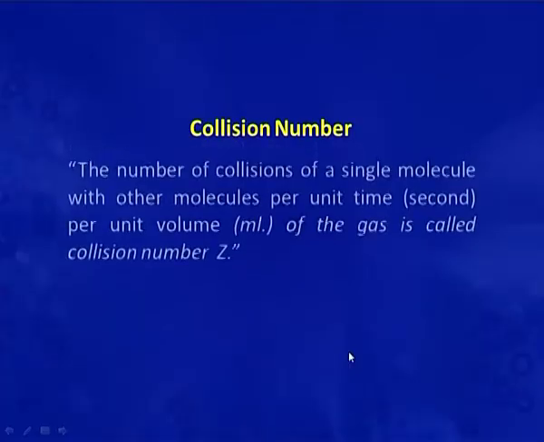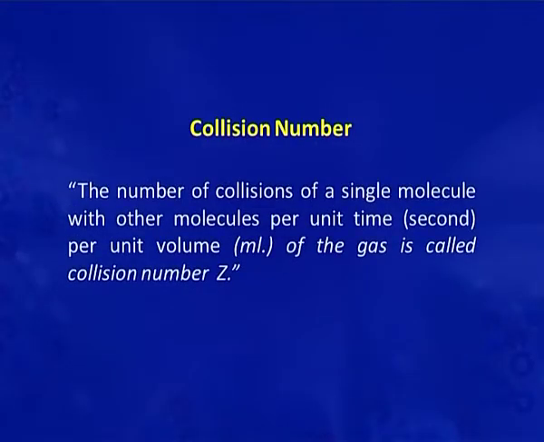Let's discuss what is collision number. Collision number is the number of collisions of a single molecule with other molecules per unit time, that is in second, and per unit volume if it is given in ml of a gas. The symbol for this is Z. Now, collision frequency.